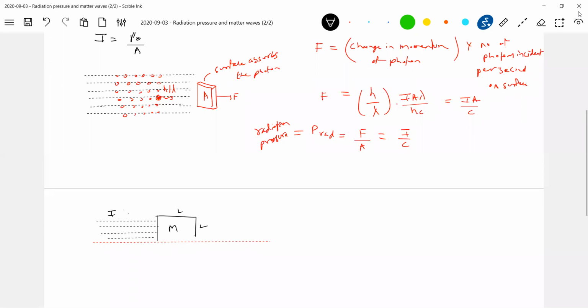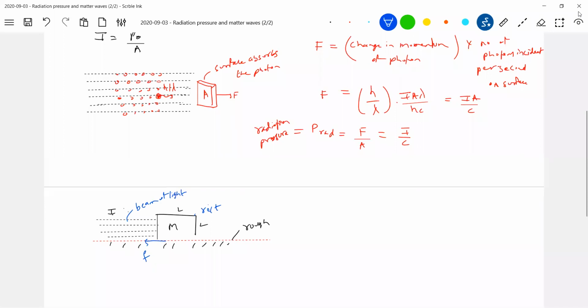So how do you confirm that there will be a force acting on it? Let me keep it on a rough surface. I can measure friction by some means. What I can notice is that friction is acting, and the block is at rest. So where is this force coming from? Definitely the incident beam of light is exerting a force. How to calculate that friction? It's static friction acting here. So the force exerted by the radiation should be equal to I A by C.